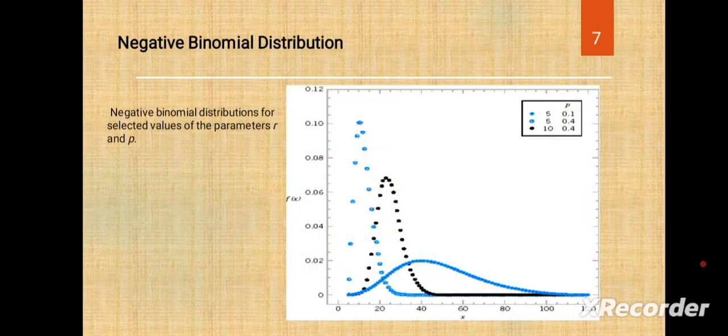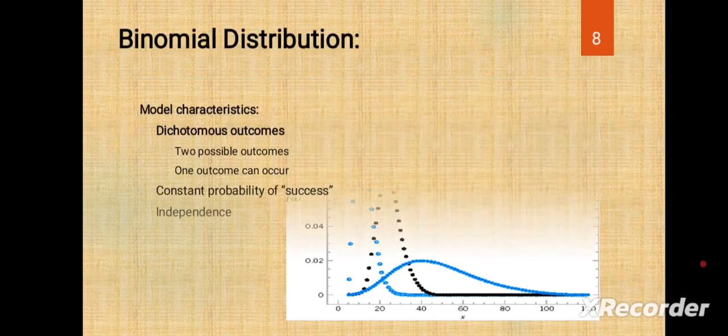Negative binomial distribution, for selected values of the parameters r and p. Nothing but we have the expected result on the negative side. That means our result is also on the negative side. That is called the negative binomial distribution.